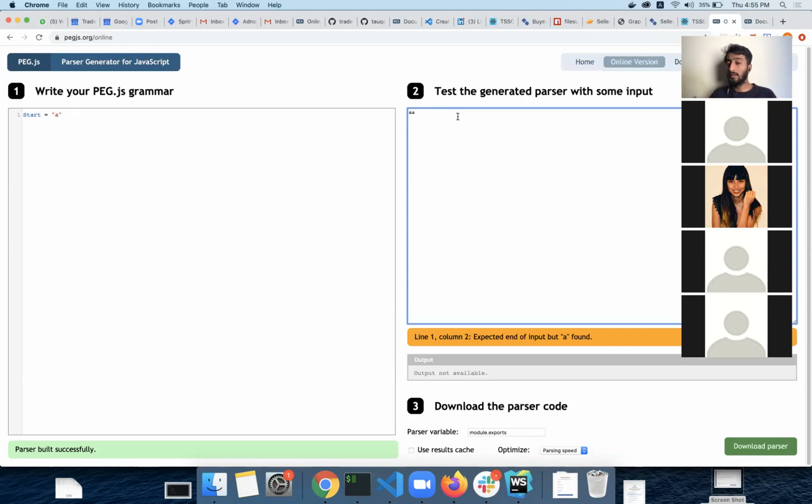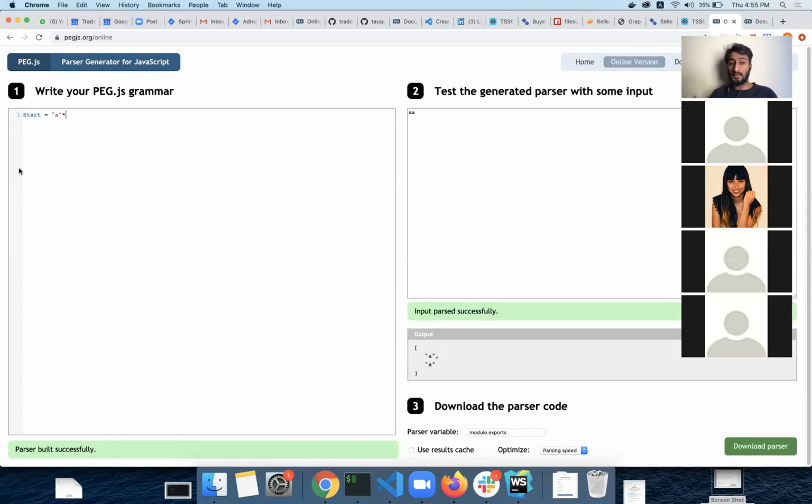So this is a simple regular expression term. Let's say I want to add one more A, so I can do this. But what if I want to match as many A's as I want? I'll simply use this asterisk sign. This tells it zero or many.